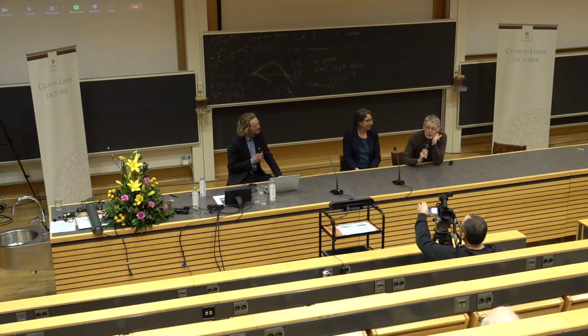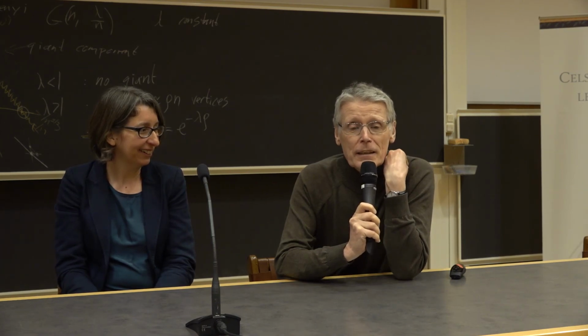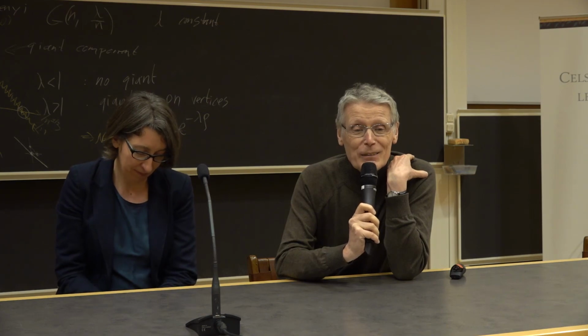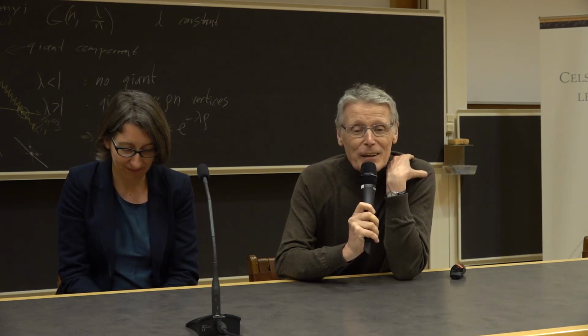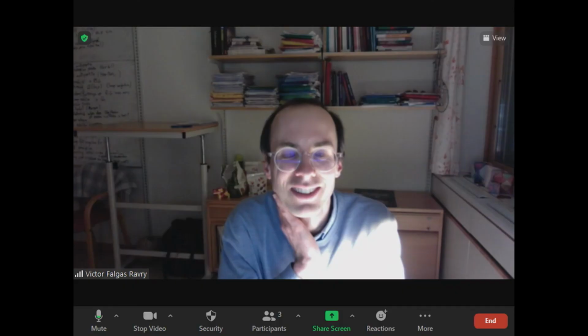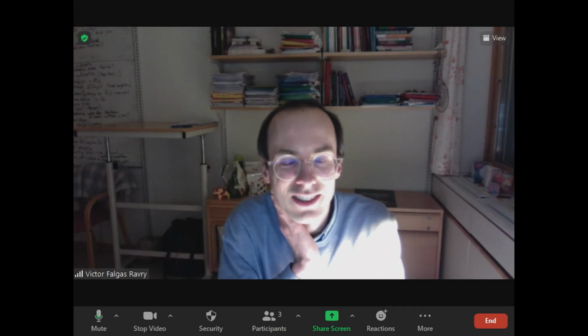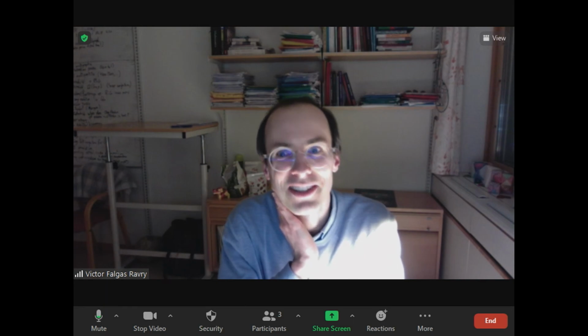Okay, I have another question for Victor also. You talked about one-dependent percolation. Is there any significant difference if it is weakened to two-dependent, or more generally to some other fixed distance? So say, for example, you have independence for any two sets of edges which are at distance at least 10 from each other.